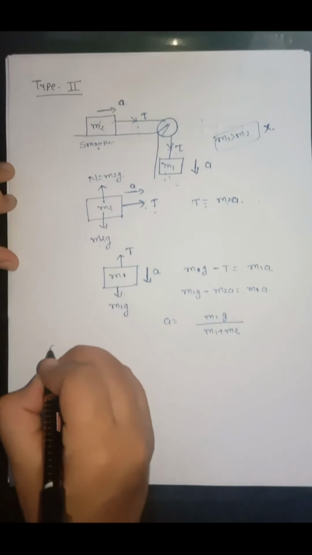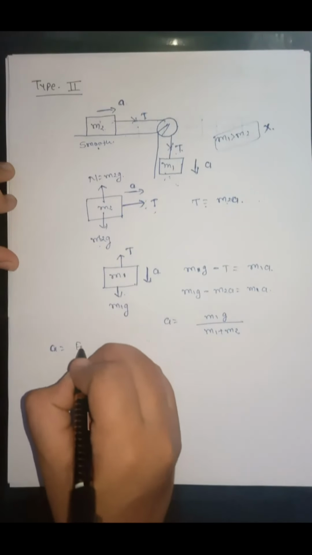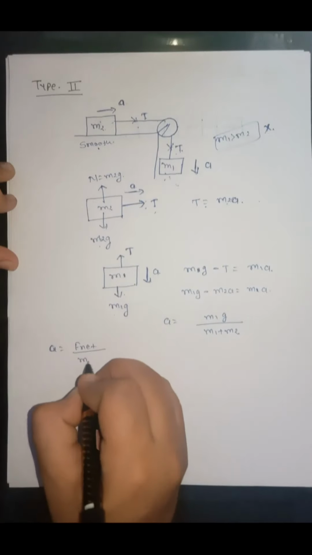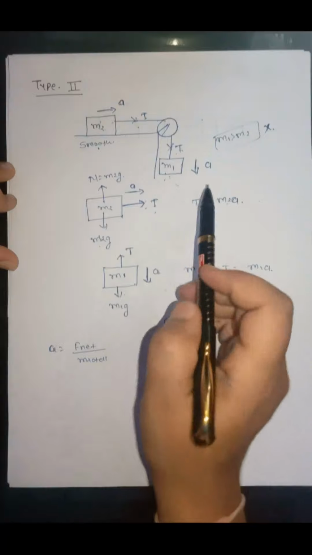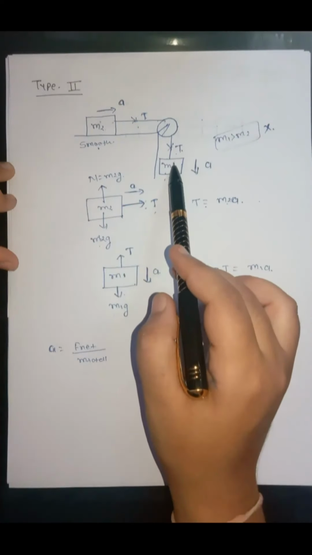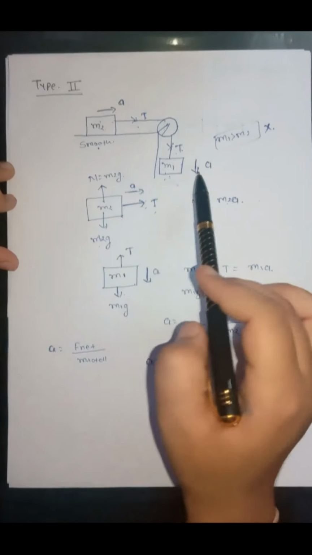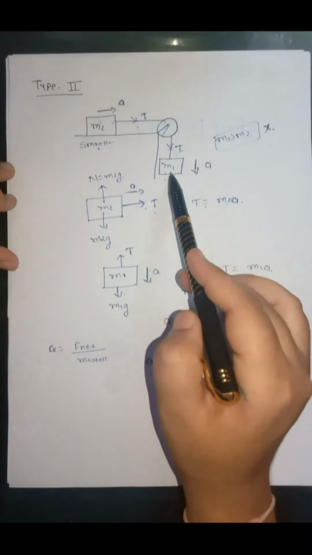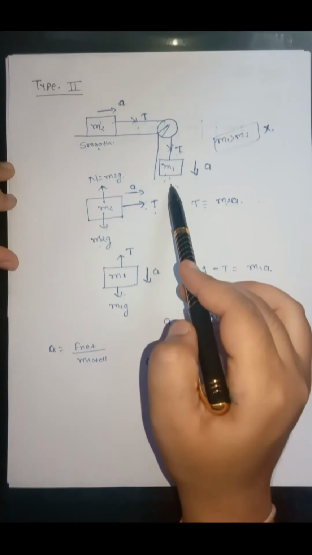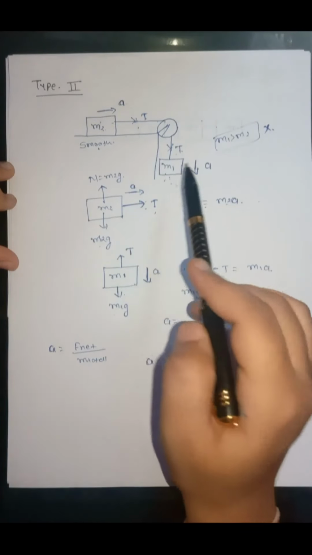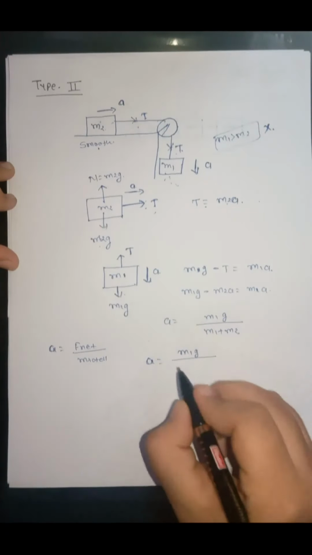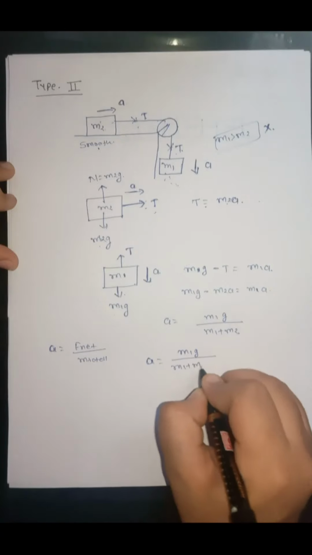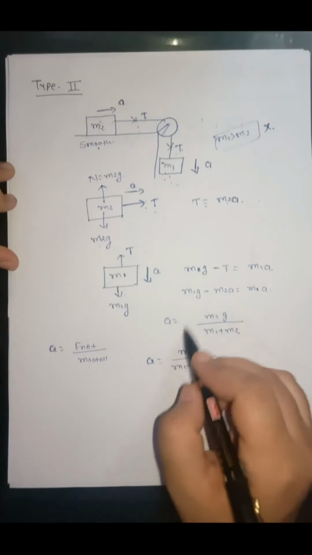If we choose the formula a is equal to F net upon M total, then also the acceleration, the force on the system responsible for the motion is only m1g. There is no other external force acting. So F total will be m1g and the total mass of the system is m1 plus m2. So we'll get the same formula.